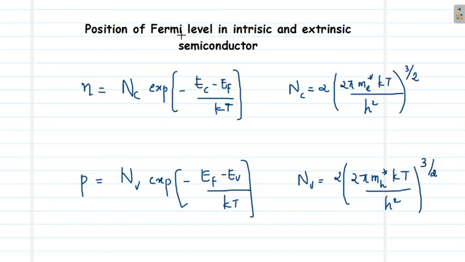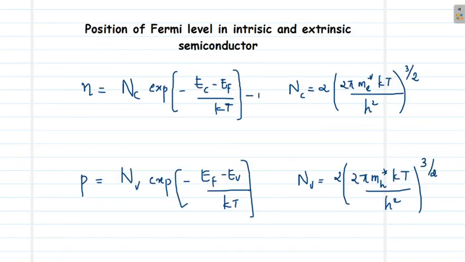Now, in order to find the Fermi level in an intrinsic semiconductor, let us use our knowledge that the concentrations of electrons and holes are equal in an intrinsic semiconductor. So n = p, which is equal to ni for an intrinsic semiconductor. So we can equate equations 1 and 2 to find the Fermi level.